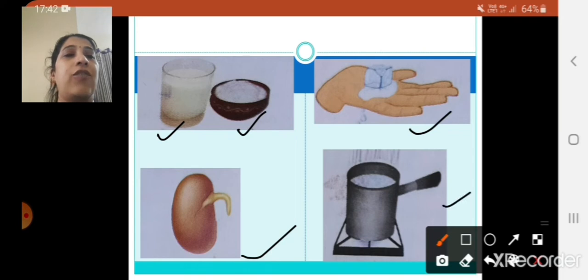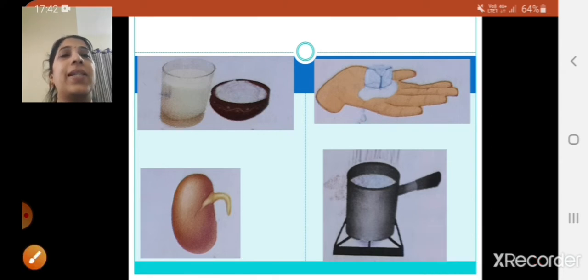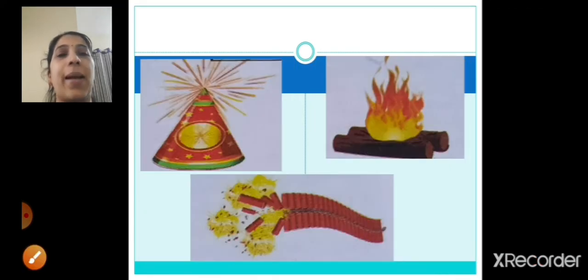Now see the fourth figure. What is there? Milk is kept for boiling on a gas stove. So milk is getting boiled. This is a physical type of change, because milk will remain in that state only. Now let's take some more examples.